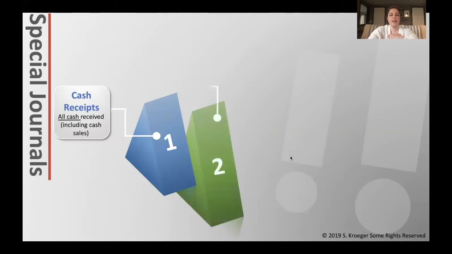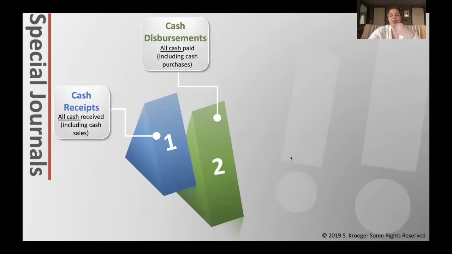On the other hand, the second special journal would be the cash disbursements. These are the cash payments. So sometimes it's also called the cash payments journal. All cash paid, regardless of the reason, whether we're purchasing supplies, whether we're paying off debt, paying for an expense, buying a car, it doesn't matter. If we're paying cash, it's going to go into the cash disbursements journal.